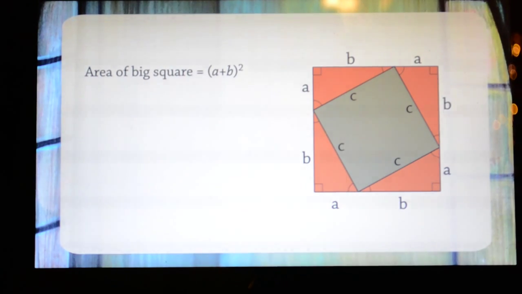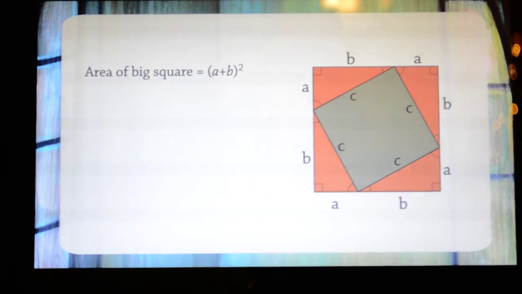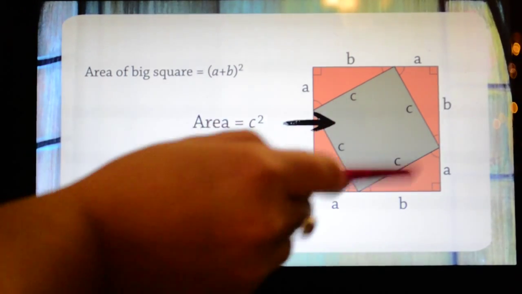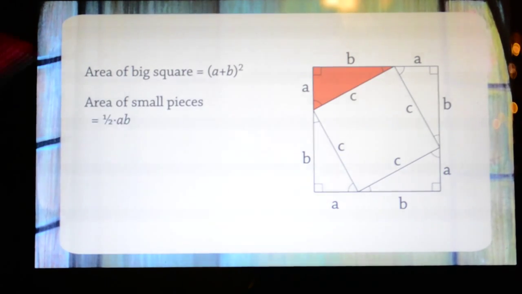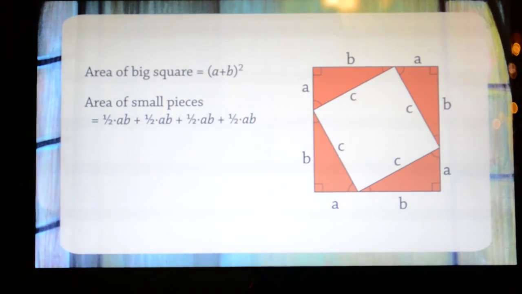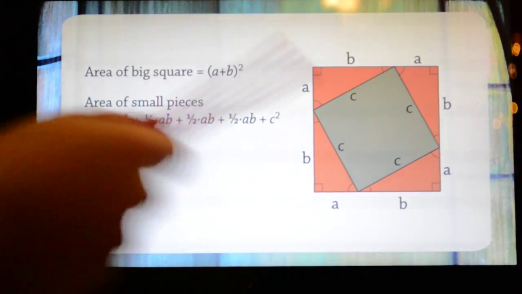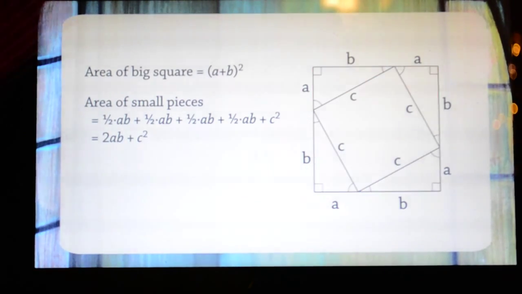So now we're going to calculate the area of the big square in a different way. We're going to say that the area of each little triangle here is 1/2 a times b, and the area of the little square inside of it is c squared. So we now have the area of the small pieces: 1/2 ab plus 1/2 ab plus 1/2 ab plus 1/2 ab plus c squared. So that's the area of the square in a different way, and we're going to simplify it and say that that's equal to 2ab plus c squared.